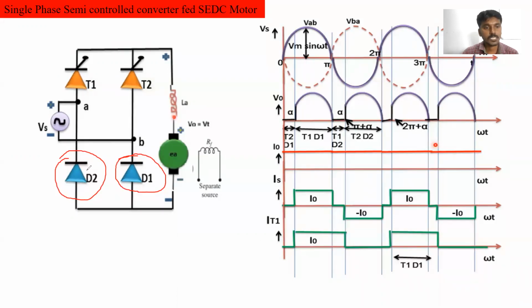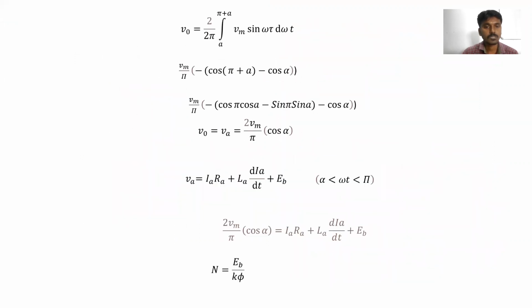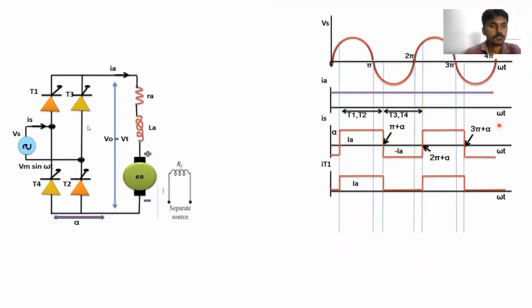But whenever we replace these diodes with thyristors, that circuit is called a single phase fully controlled rectifier. Clear? The diodes D1 and D2 are replaced by thyristors, so we have thyristors T1, T2, T3 and T4.